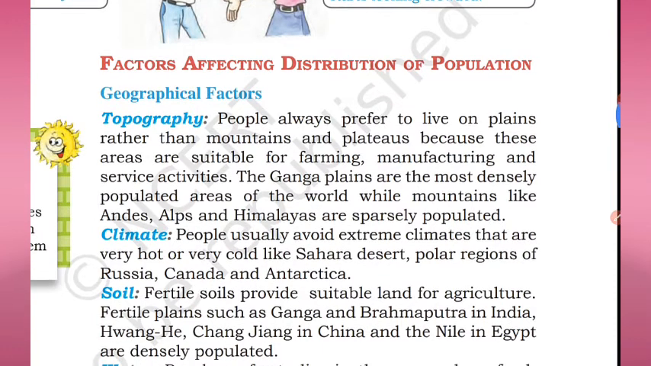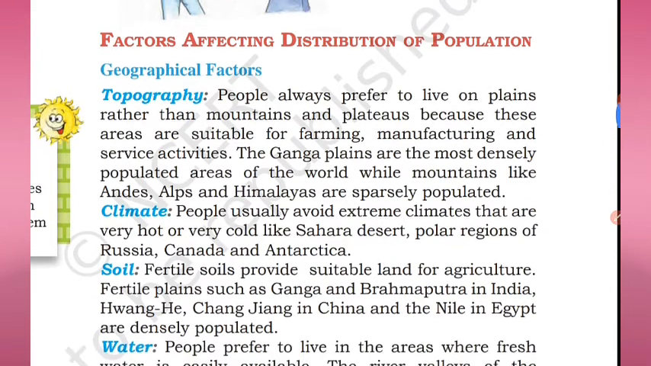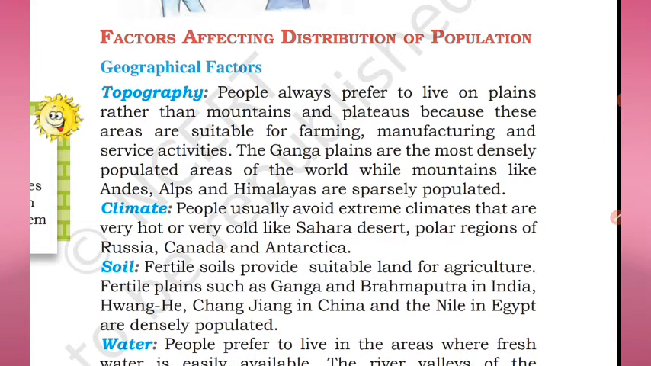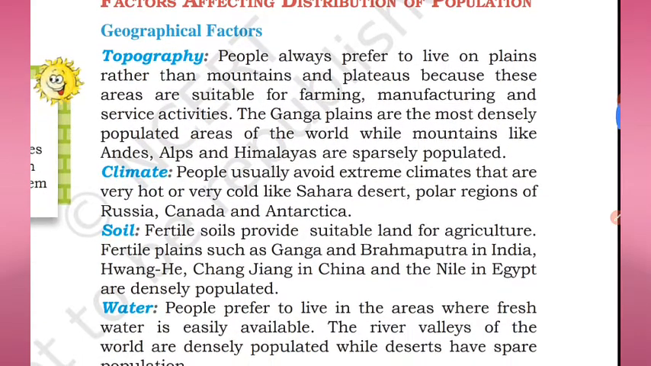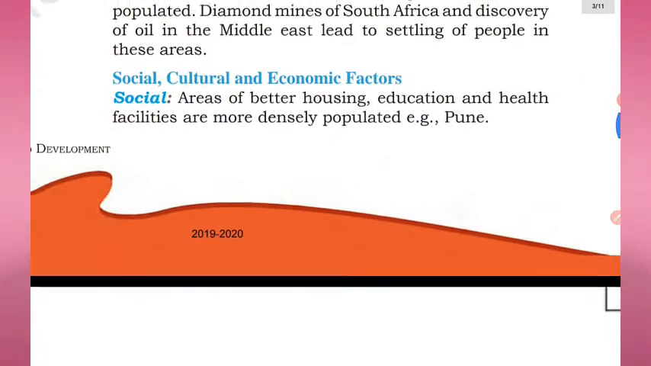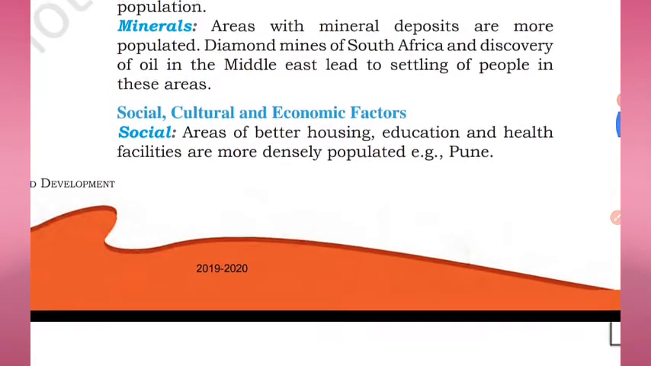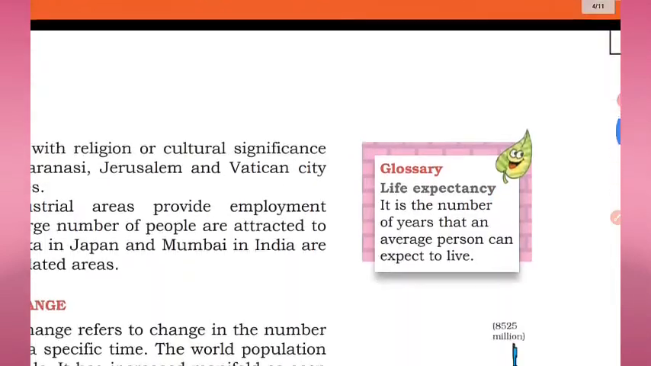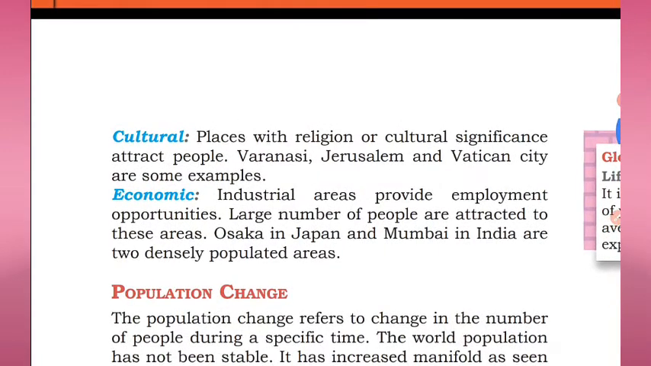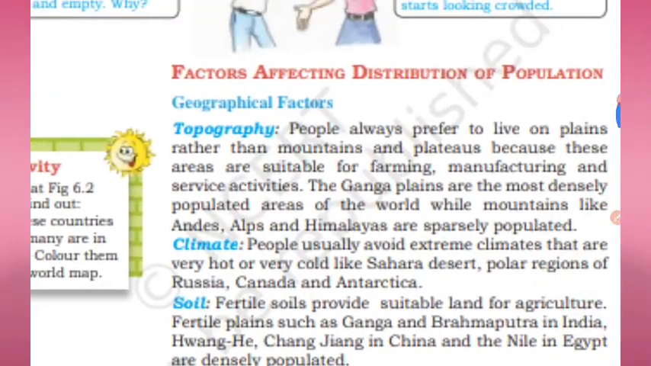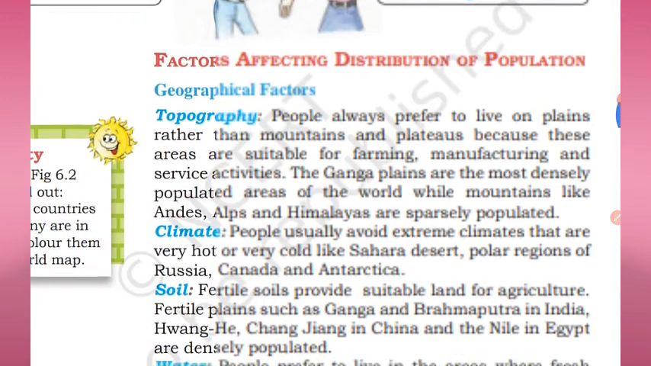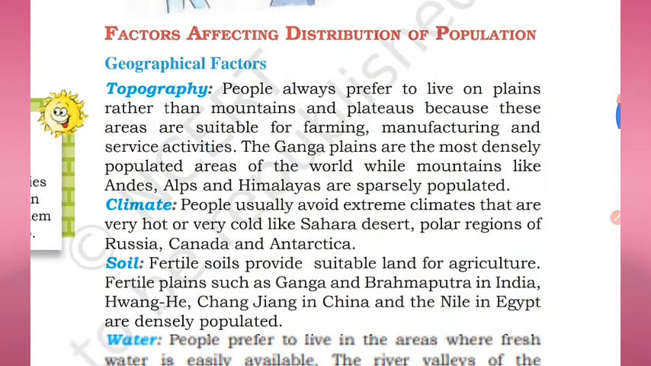Why is the population unevenly distributed in the world? Which factors are there? Which are the causes? We can classify these factors into geographical factors and social, cultural and economic factors. It means two kinds of factors. Mainly, geographical factors: the first is topography. What is topography? What kind of earth surface is there?